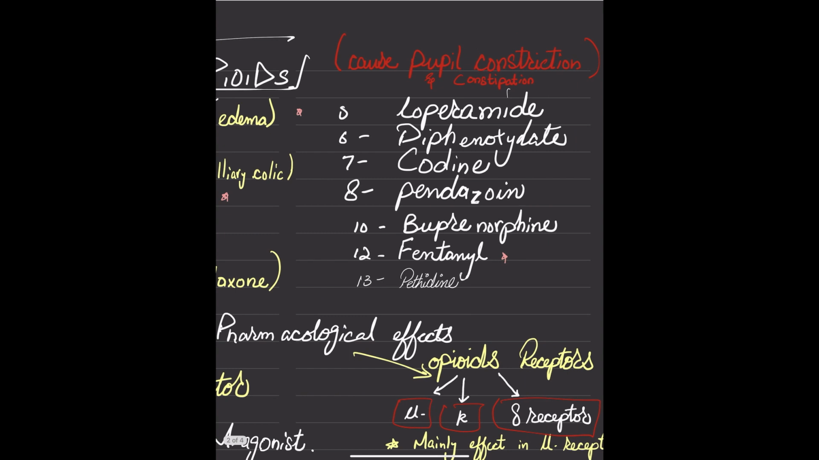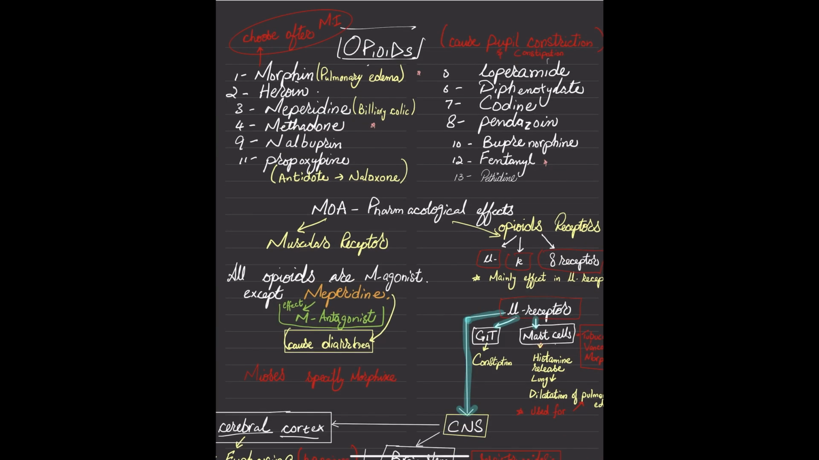And here we can see loperamide, diphenoxylate, codeine, pentazocine, buprenorphine, fentanyl, and pethidine. And these are the drugs we use for pain relief. And what kind of pain do we use them for? We use them for neuropathic pain and nociceptive pain. So let's start.